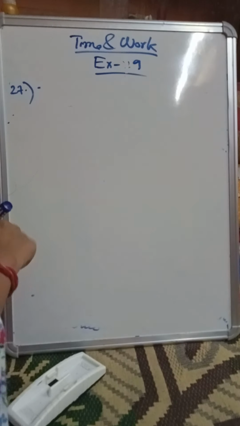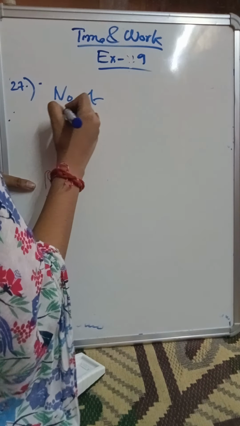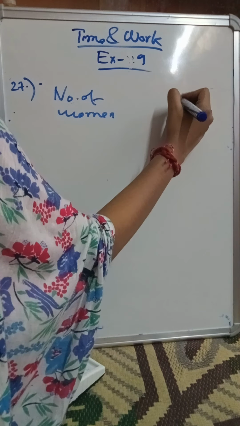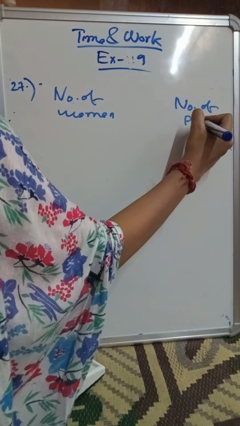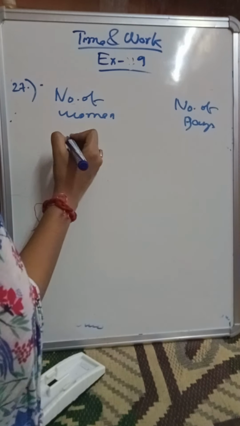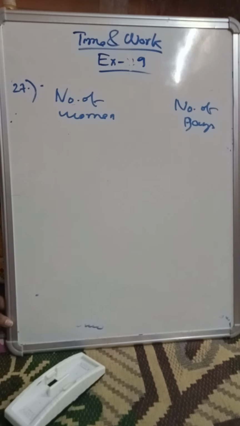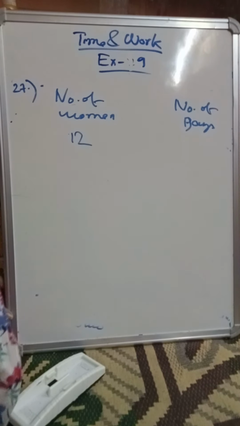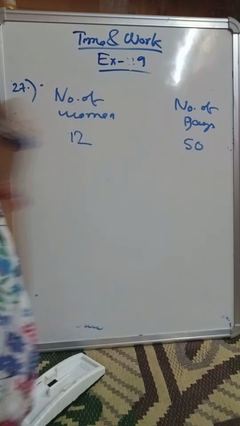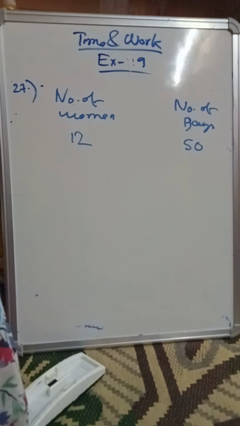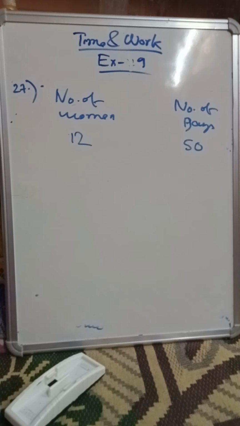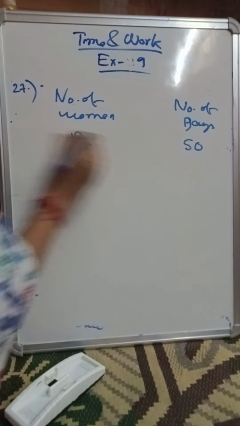I can write here number of women, and here number of days. So first of all, the work of 6 men and 2 women equals 12 women, so I will write 12, and these 12 women can complete the work in 50 days. And the work of 12 men and 4 women equals 24 women, and this we don't know.